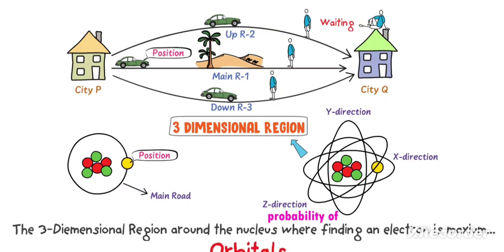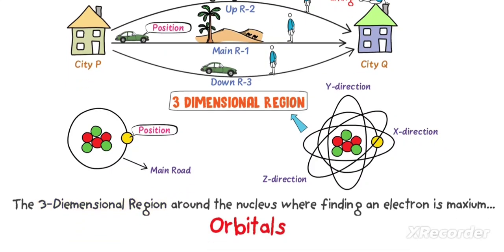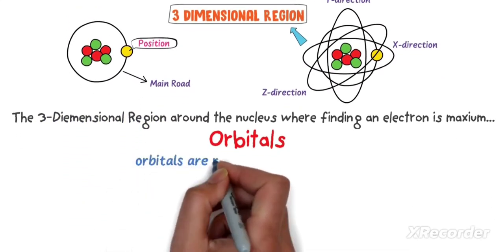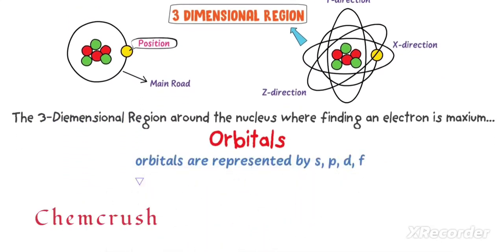The three-dimensional region around the nucleus where the probability of finding an electron is maximum is called an orbital. One can also say that orbitals are spheres or squares. Here, let me highlight the three-dimensional region. So orbitals are three-dimensional regions. Orbitals are represented by s, p, d, f.